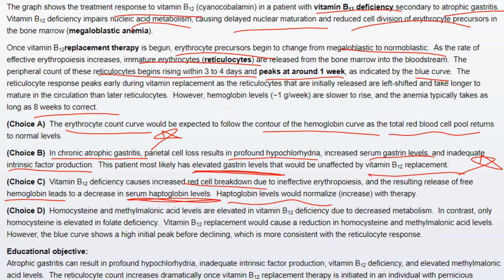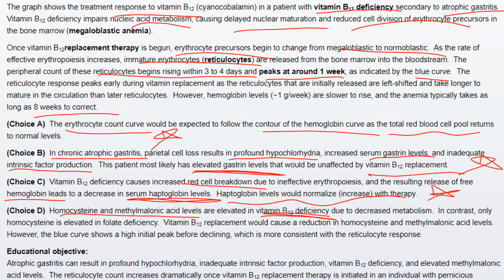So the haptoglobin levels would normalize or increase with therapy but will not follow the pattern as shown in the graph. Thus, it was not appropriate. In choice D, homocysteine and methylmalonic acid levels are elevated in vitamin B12 deficiency due to decreased metabolism.